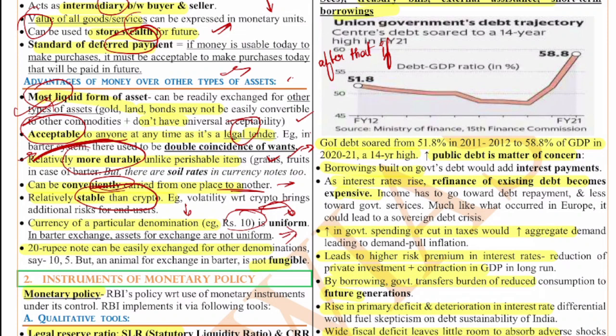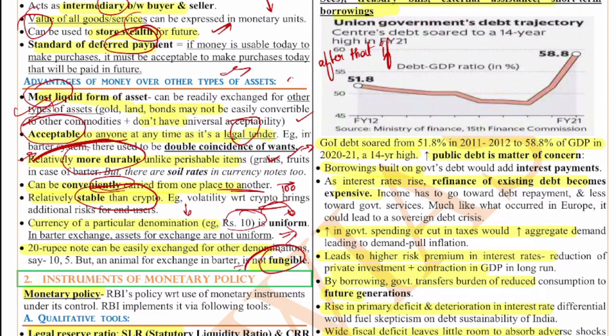Also, money is fungible, easily fungible. So what does fungible mean? That means a 100 rupee note can be divided into two 50 rupee notes, ten 10 rupee notes, or five 20 rupee notes, something like that. But in the barter system, the good or commodity cannot be divided that easily. For example, take an animal that is to be exchanged. That animal cannot be divided. They cannot divide a leg and give it, or divide a shoulder and give it. So that's why money is very advantageous compared to other forms like crypto, the barter system, or maybe any other currency like gold.